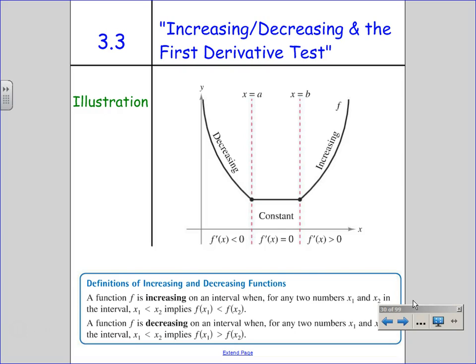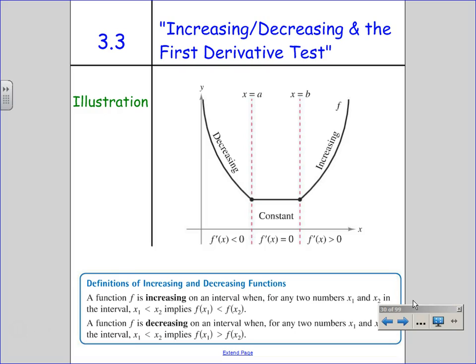But 3.3, remember, all of chapter 3a is like, hey, let's figure out characteristics of graphs. So 3.1, absolute extrema, a quick introduction to relative extrema. 3.2, there's this thing called MVT that guarantees the function goes through different places. Section 3.3, let's talk about how a function can go down or go up. That sounds easier, right?